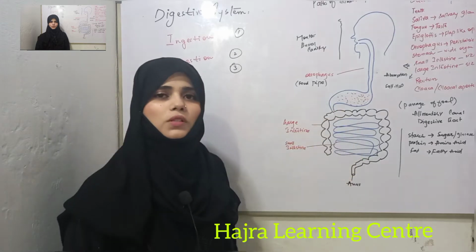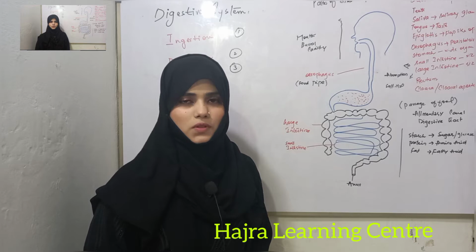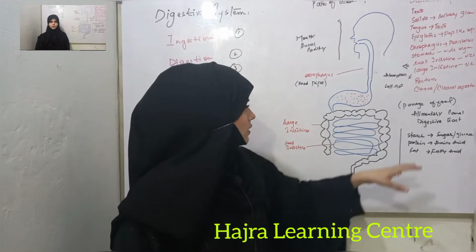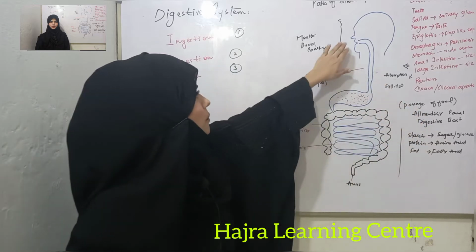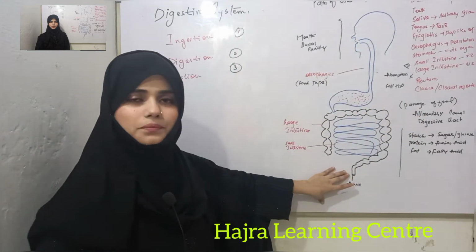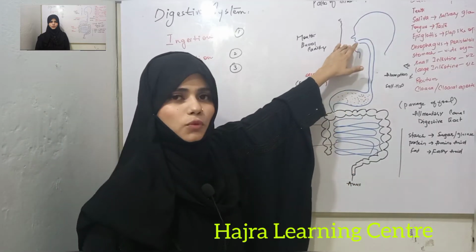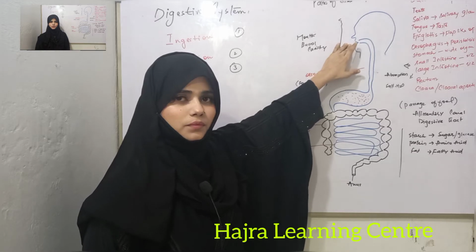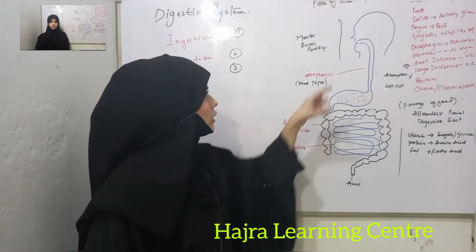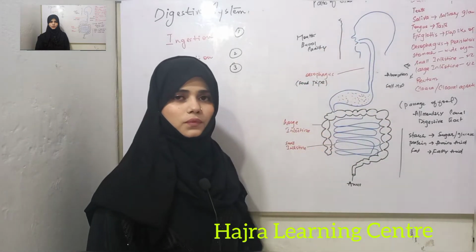This long tube is called alimentary canal or digestive tract. This digestive tract starts from the mouth and ends at the anus. We take food inside the mouth. In the next step, we will study each organ of digestive system one by one.